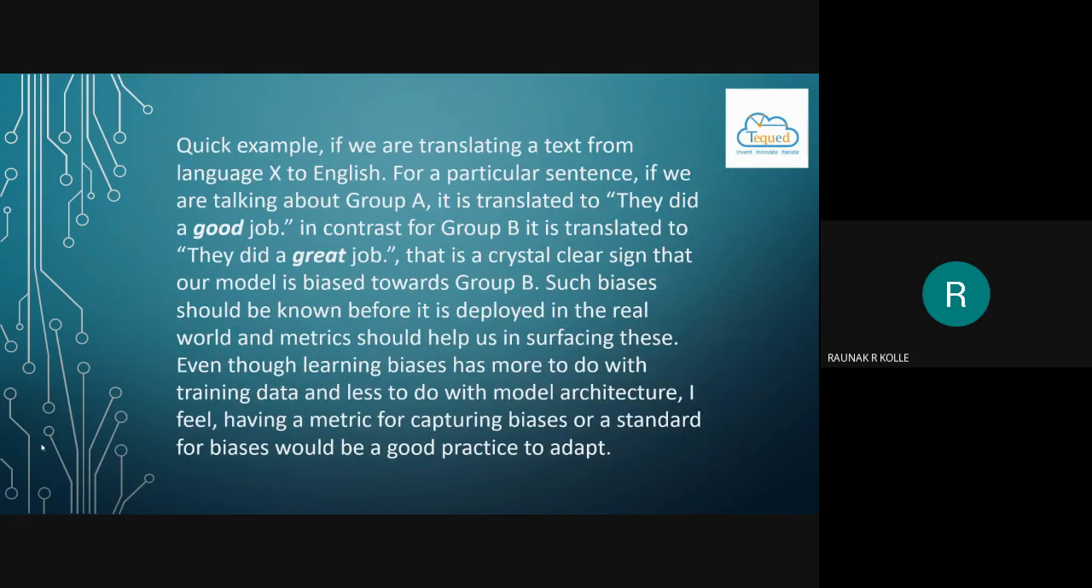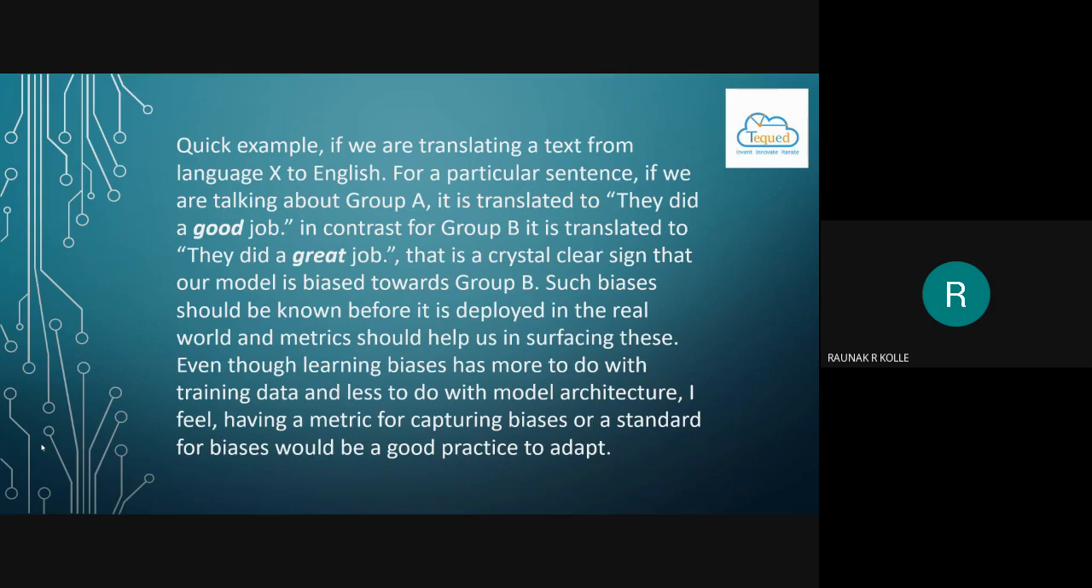A quick example: if we are translating a text from a language X to English, for a particular sentence, if we are talking about group A, it is translated to "they did a good job." In contrast, for group B, it is translated to "they did a great job." That is a crystal clear sign that a model is biased towards group B.